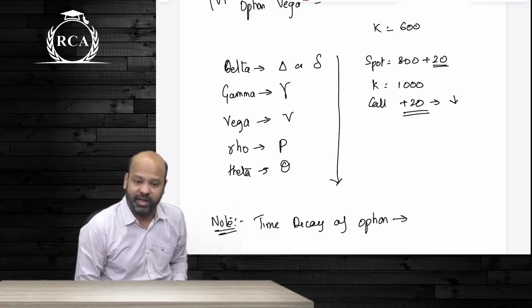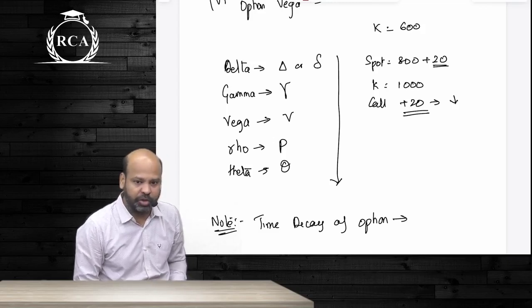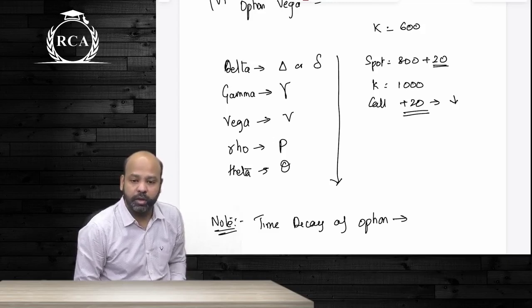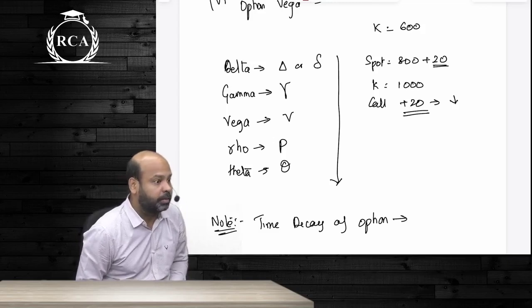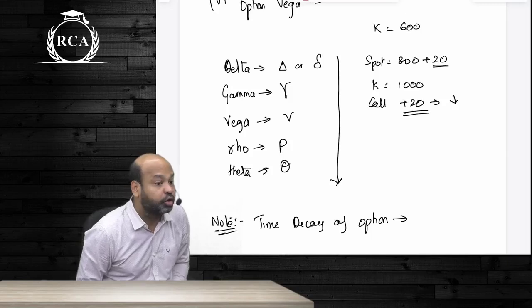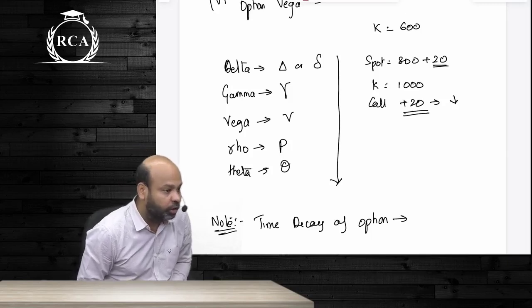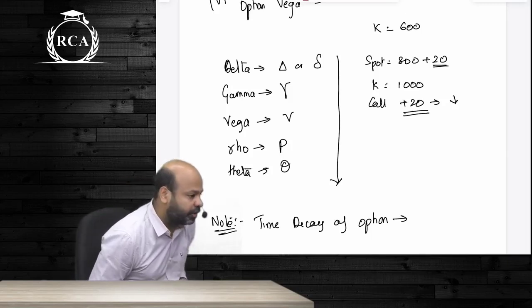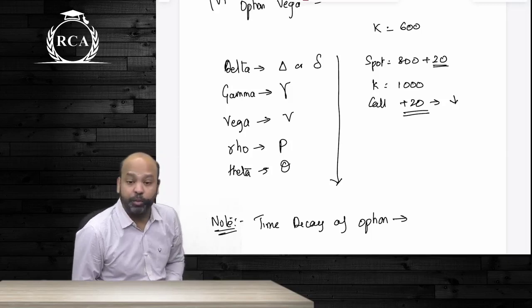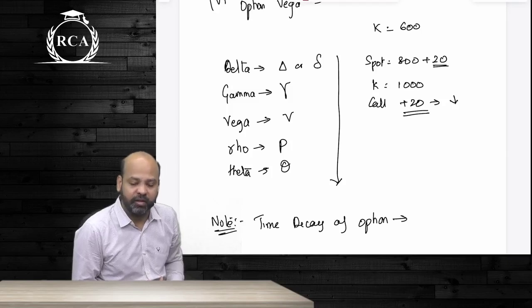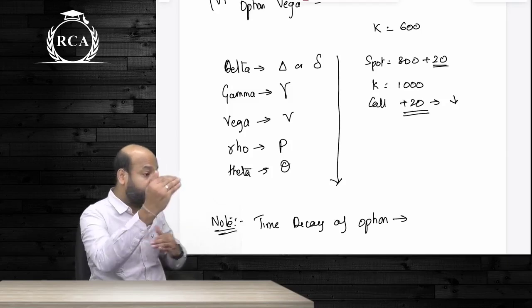Usually, guys, for our understanding, I told you, deep in the money options will have an option delta closer to 1. Deep in the money call options will have closer to 1. Deep out of the money call options will have closer to 0. At the money options usually will have option delta closer to 0.5. Put option delta will always be negative because a put option works in the opposite direction of the spot price.